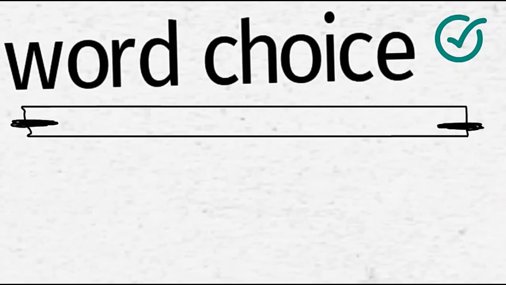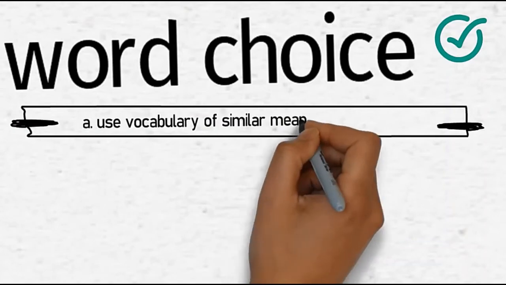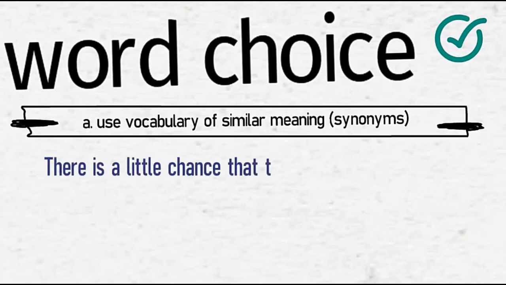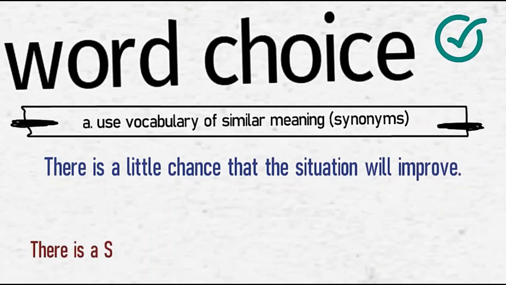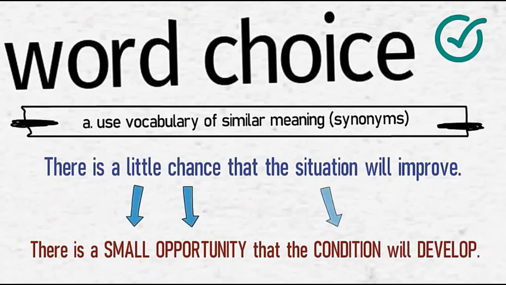Choosing a new word can be done with vocabulary of similar meaning or synonyms. Check the noun, verb, adjective, or adverb in the sentence. This is my example. The original sentence is, "There is a little chance that the situation will improve," and the paraphrase is, "There is a small opportunity that the condition will develop." As we can see, the words in the original sentence like a little, chance, situation, and improve become small, opportunity,